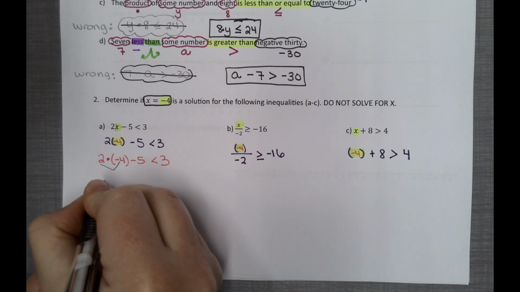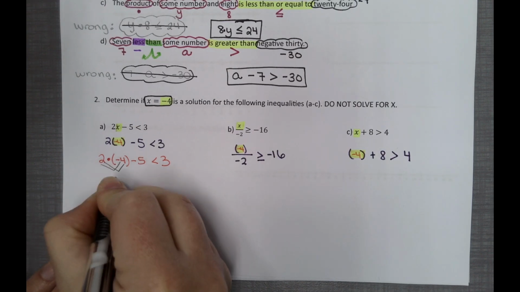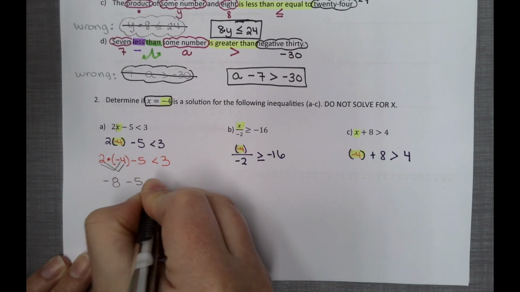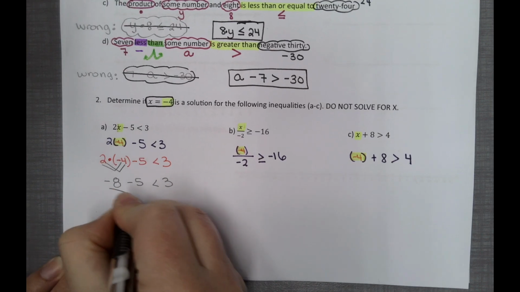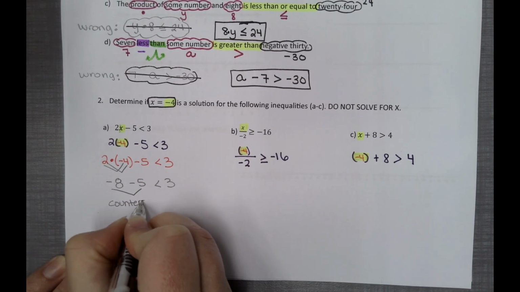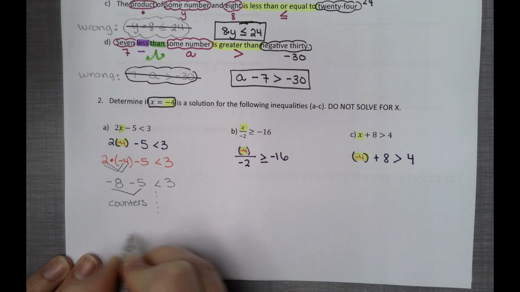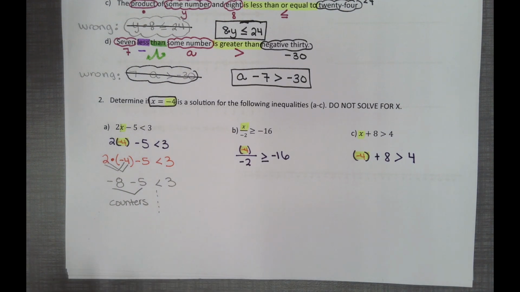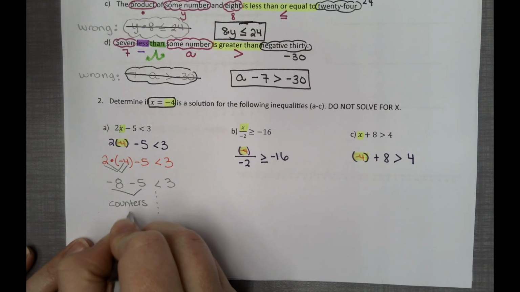Same or different? Different. 2 times 4 is 8 minus 5. You're not changing any symbols. You're not doing same or different. Here, you're just checking, okay? You're asking if this is a true or false statement. So we get negative 8, so 8 minuses and 5 more minuses. That gives me a negative 13.